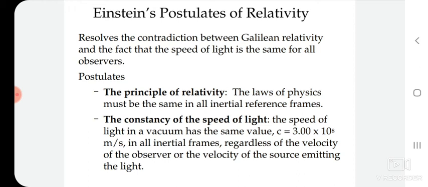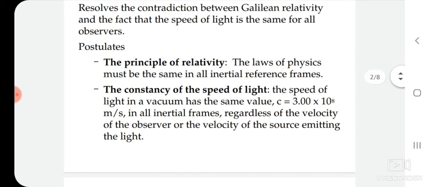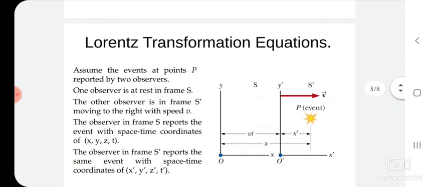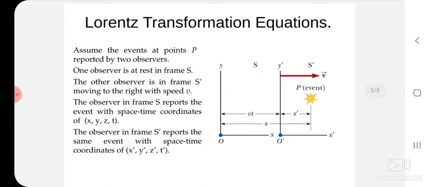Now, to overcome the drawbacks of the Galilean transformation, we have to study the Lorentz transformation equation. Okay. Let us start. In this Lorentz transformation, we are going to transform S frame coordinates to S prime frame coordinates.